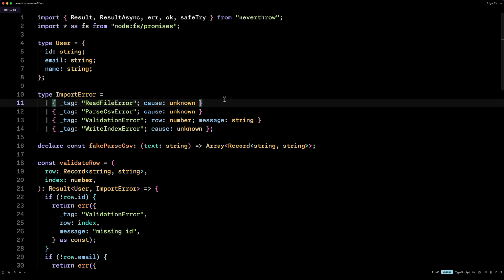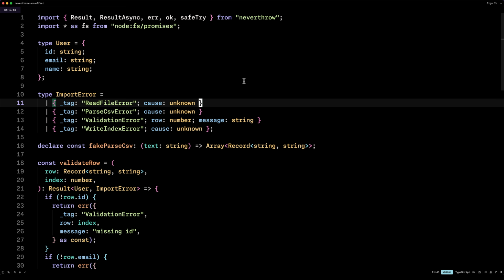But just to do the exercise, I put together 4 small problems. And for each one, I'll show you the Neverthrow version and the Effect version side by side. Not because one is always better than the other, but because I think it's a really good way to understand where they overlap, where they do not, and what Effect is actually giving you once the problem goes beyond just error handling. So let's start with a simple one, and that is parsing a CSV.